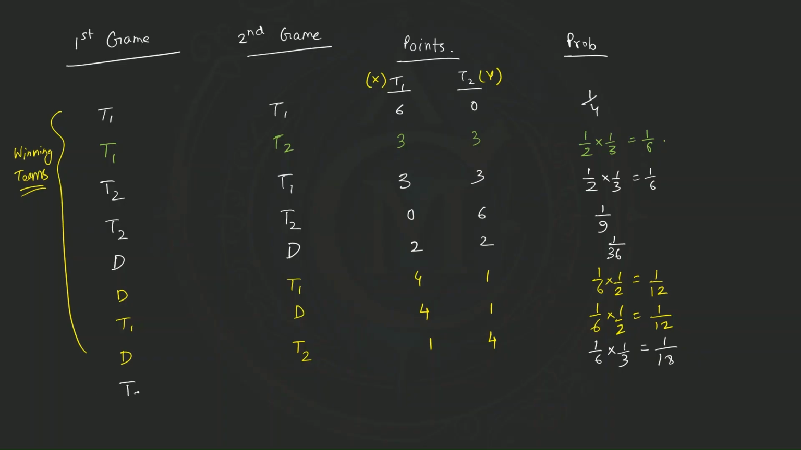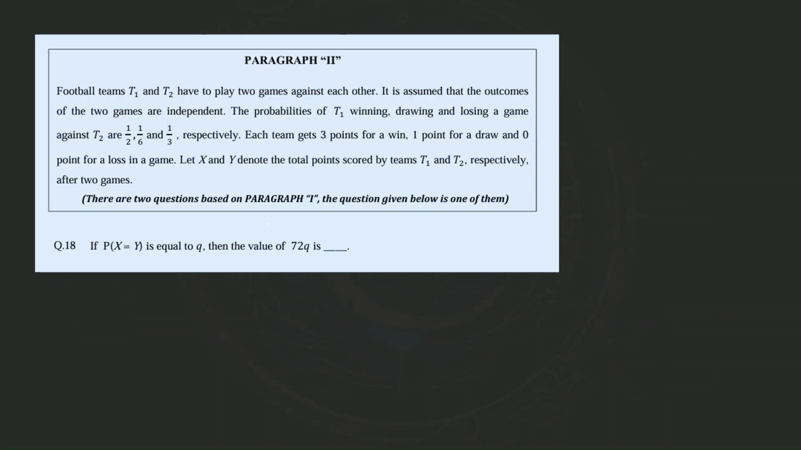Similarly, we can reverse the order. So it will be T2 and D. It will be 1 and 4, exactly the same, and it will be 1/6 into 1/3, which is 1/18, right? So we have a total of 1, 2, 3, 4, 5, 6, 7, 8, 9 cases. So a total of 9 cases. Let us now calculate these probabilities.